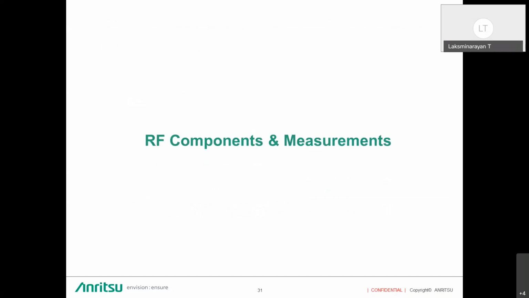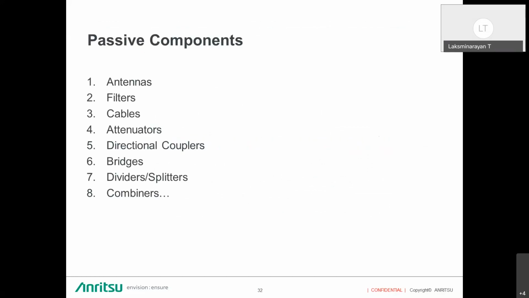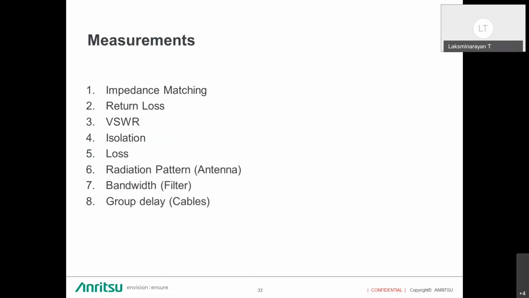So some of the RF components and their measurements. We have components like antennas, filters, cables, attenuators, directional couplers, and bridges. These are some of the passive components. For passive components, such as antennas or bridges, the main measurements we do are input impedance matching, what the impedance of the input and output is. And we will see the return loss, which we call log magnitude in the vector network analyzer, and the standing wave ratio and isolation.